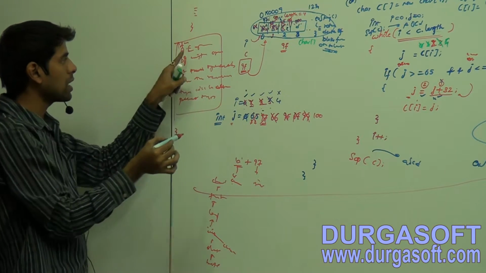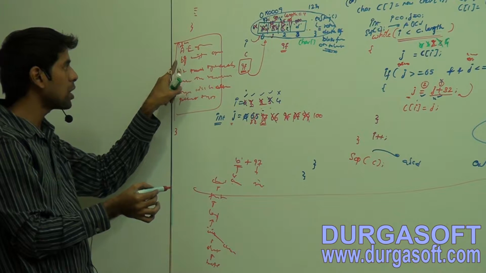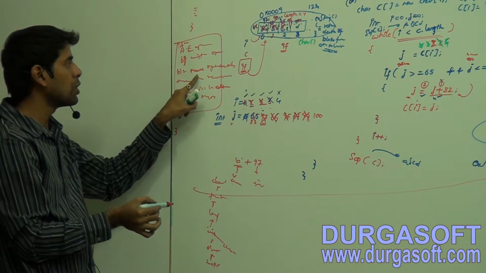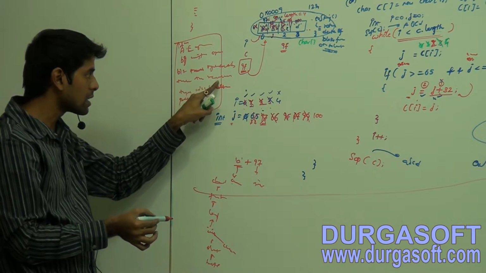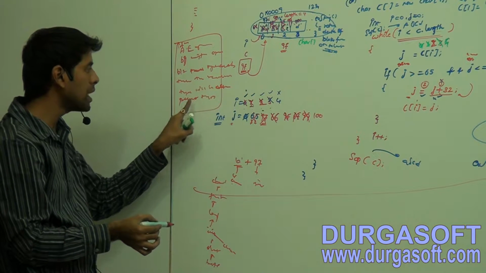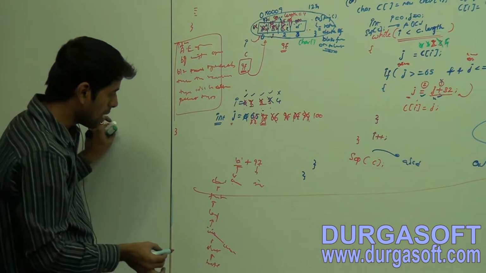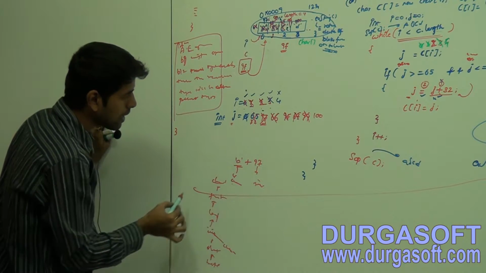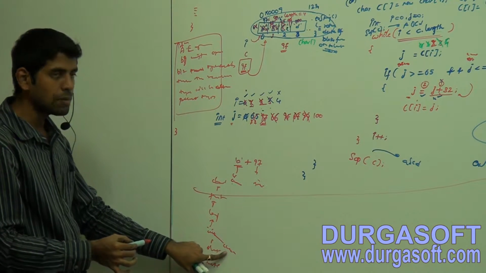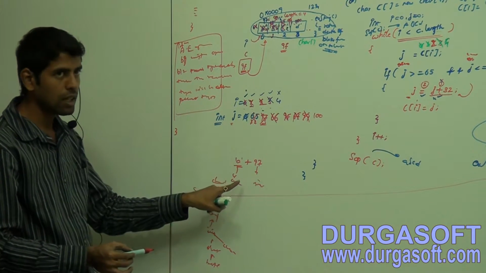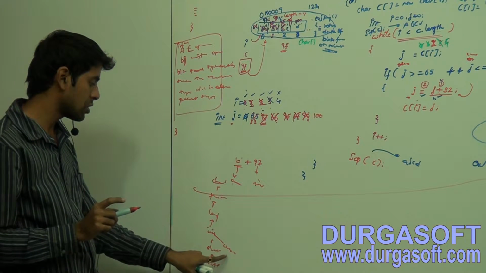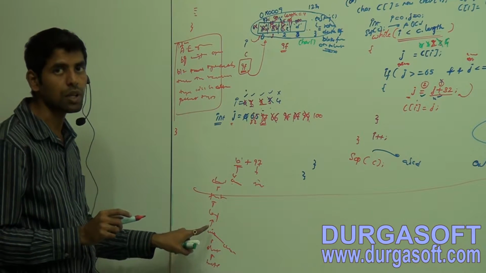If you perform any arithmetic operations using operators between two operands, then the resultant type will always be the parent type. Here, is char the parent or is int the parent? Int is the parent, char is the child of int.